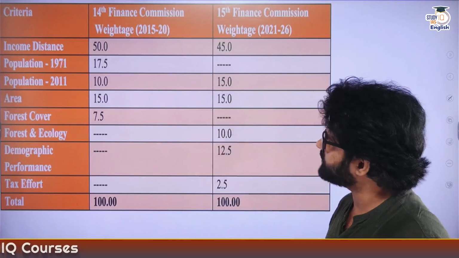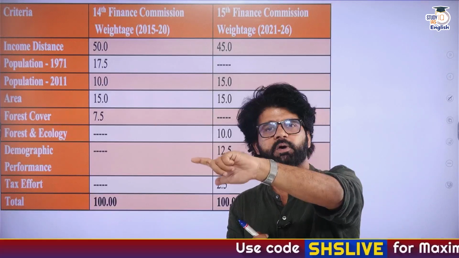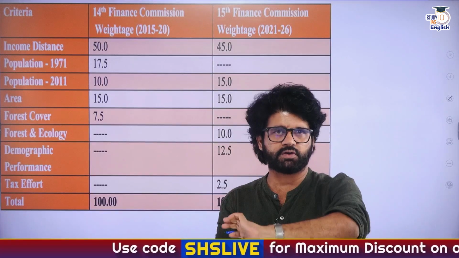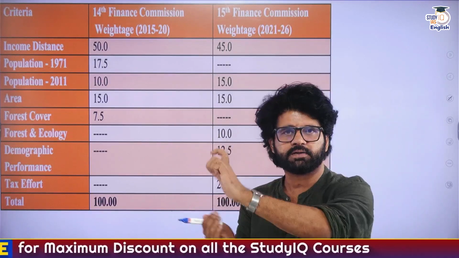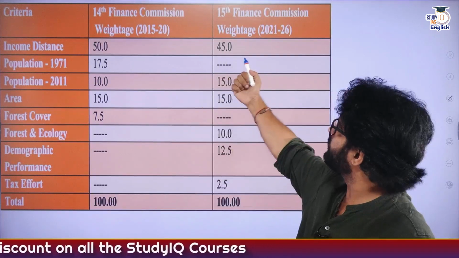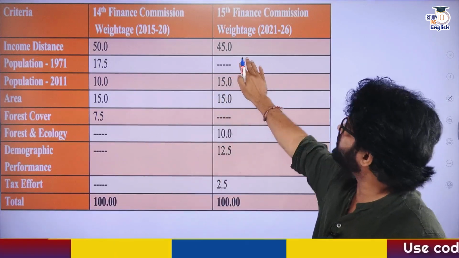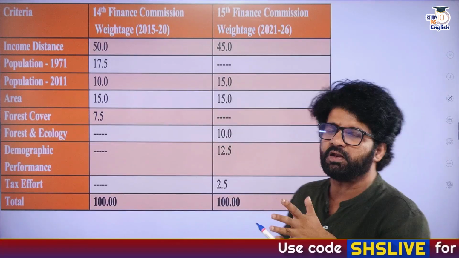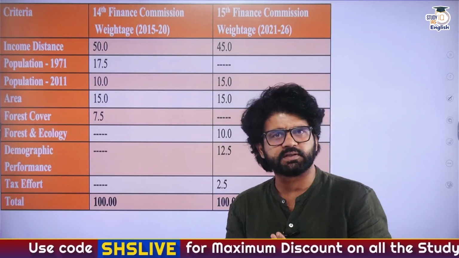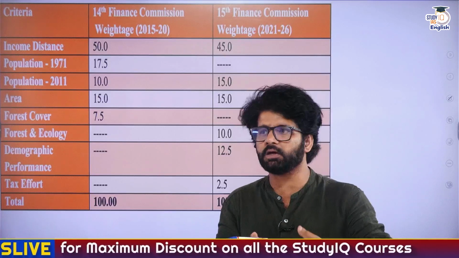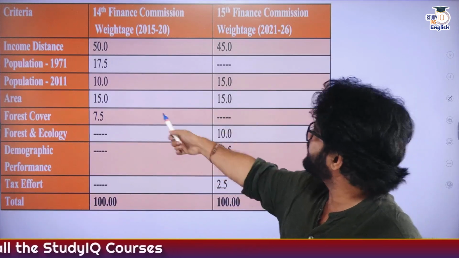So let's try to understand these terms now. Income distance: what is the basic meaning? Let's say the per capita income of your state, how far it is from the per capita income of the richest state of India, let's say Goa. Based on that, if it's very far, then you will be paid more. Income distance is the most prominent category. Now southern states are not very happy with this income distance criteria and how much weightage is allotted to it, because they feel the poorer states will get a major chunk of the resource devolution. If southern states have performed better, then why should they be penalized for it? So they are not very happy with the income distance criteria and the population criteria.